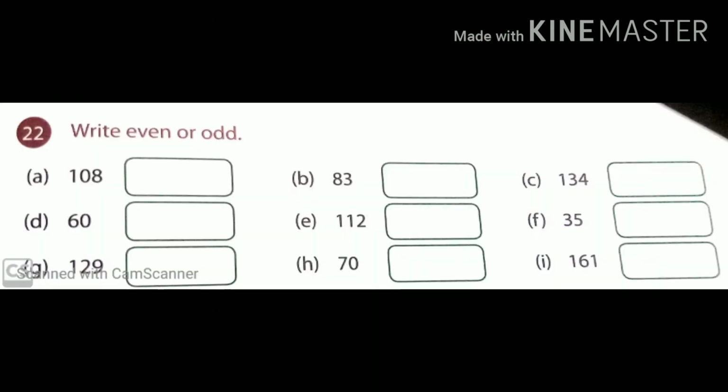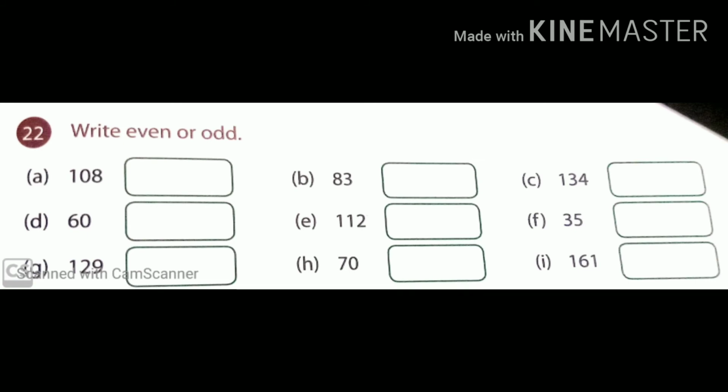Now we have already done odd or even numbers up to 200. So do the following exercise on your own. Exercise 4. Write even or odd. So you know how to find whether a number is an even or an odd number? Yes, correct. We should always see the last digit, or the digit in the ones place, and we can know that the number is either even or odd.